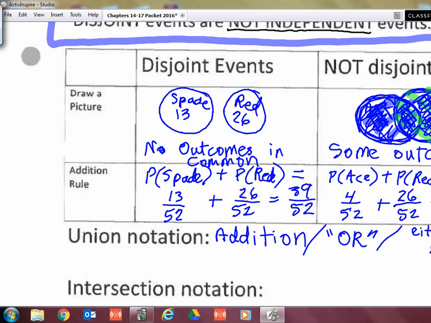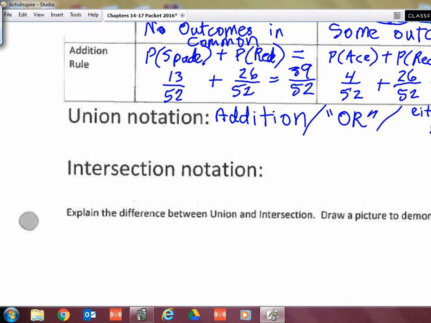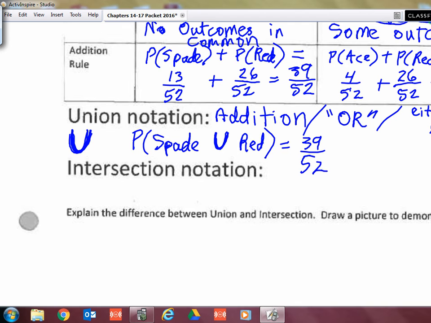So the notation for this is a nice big U. That's convenient that it's the union and its notation is a U. So the way it would be written is if I say I want the probability of a spade union red, then I know that amount was 39 out of 52.